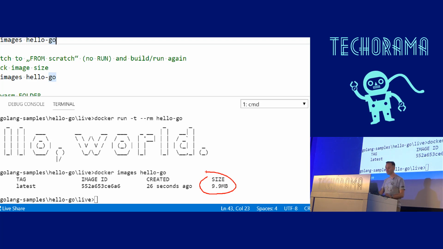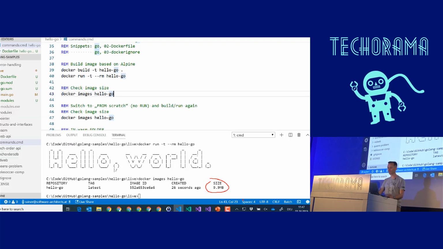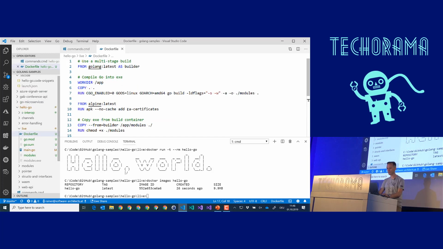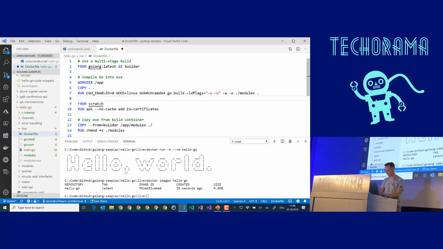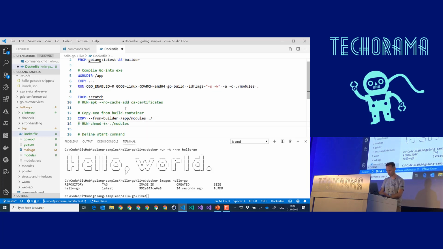But we can make it even better. I would not recommend doing that in real life, but you can do that. You can say, hey, forget Alpine. Let's do a from scratch. Let's sit directly on top of the Linux kernel inside of our Docker container. Of course, we cannot do that one, and we cannot do that one. Absolutely no problem, but that's it.